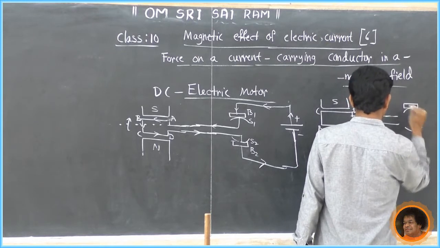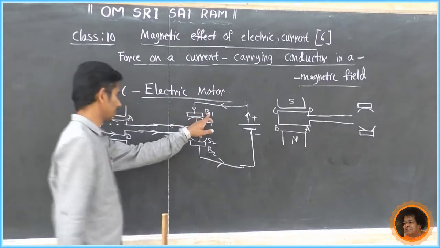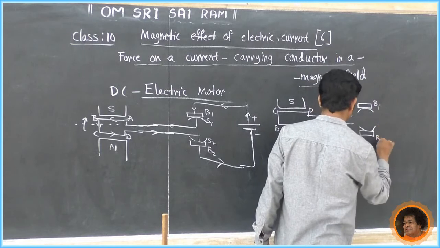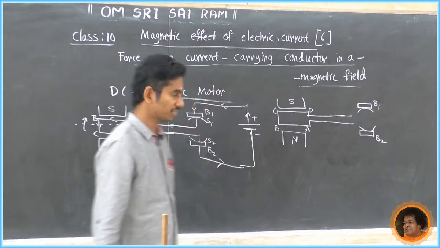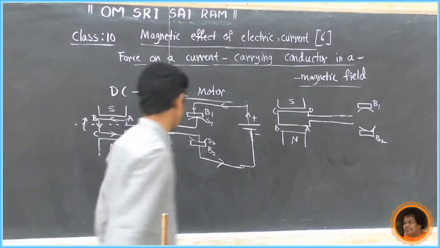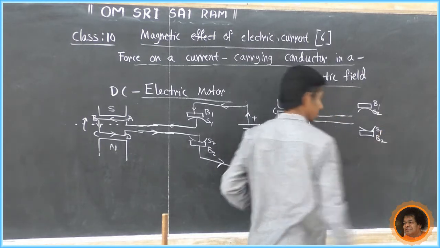It is connected to two brushes, B1 and B2. The brushes B1 and B2 stay in the same place, but what about the split rings? The rings change under every brush. So B1 is now connected to S2, and B2 is connected to S1.